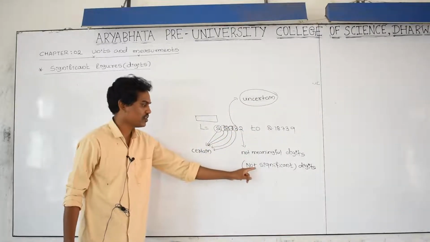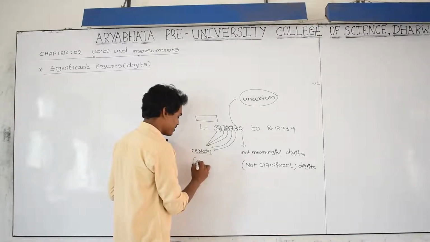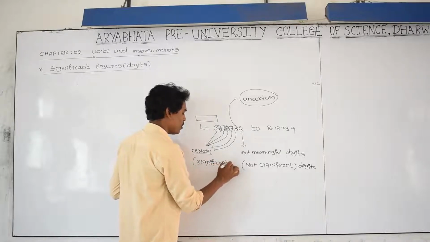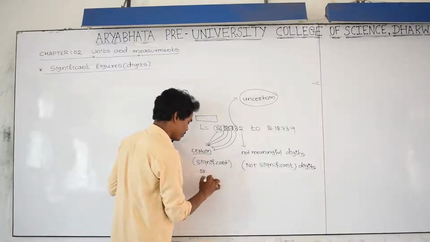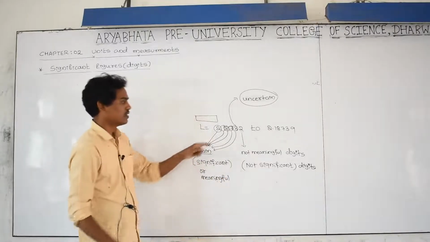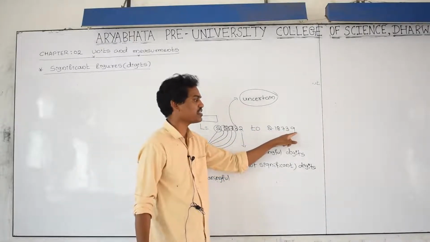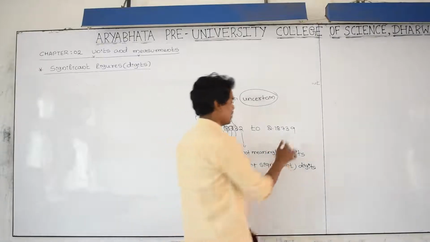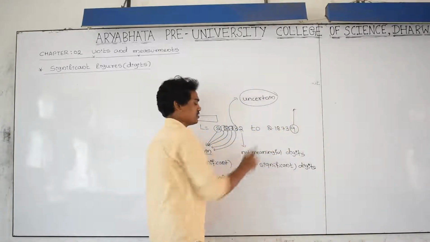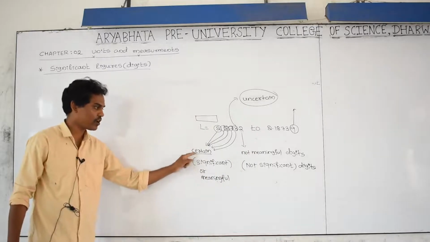Certain means significant, meaningful digits. Here it is certain, certain, certain, certain, but this is uncertain, or non-certain. This is meaningless, not a meaningful digit, or not a significant digit. You can use another word, significant or certain digits.